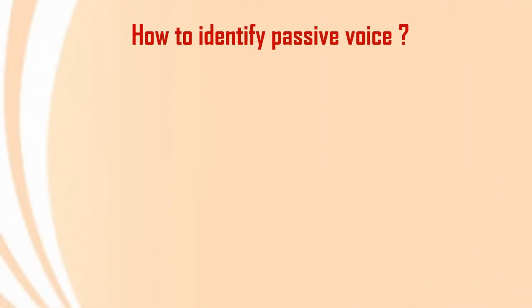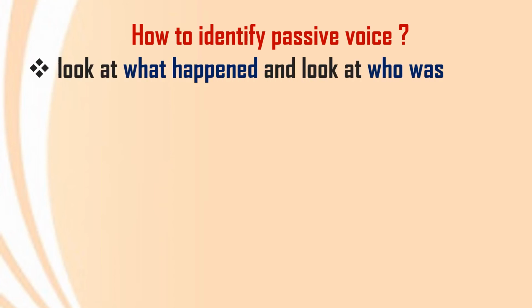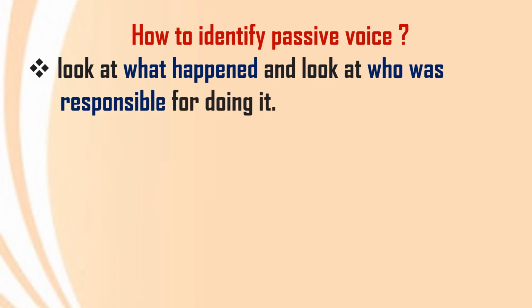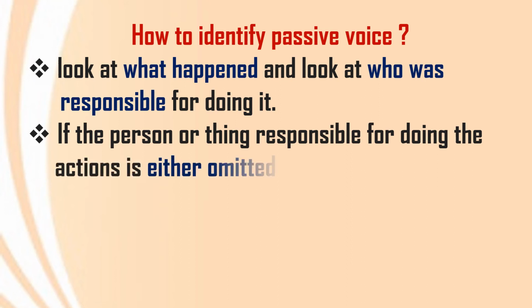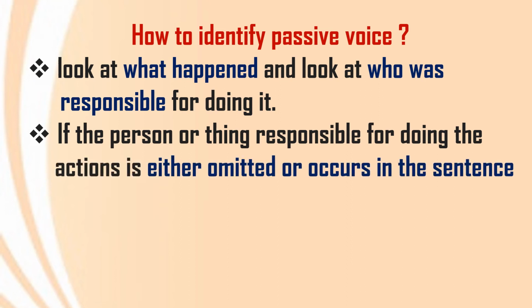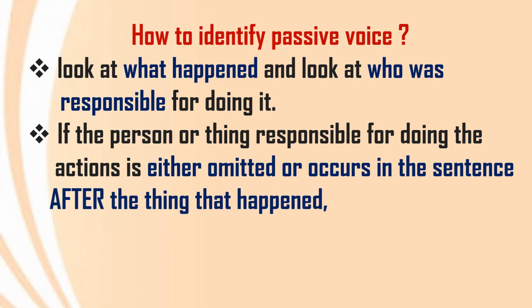Now, a very important point: how to identify passive voice. See, there are some tips. Look at what happened and look at who was responsible for doing it. Just now we have seen some examples. The banana was eaten by the monkey. So, who was responsible for doing that? If the person or thing responsible for doing the action is either omitted or occurs in the sentence after the thing that happened. Okay, the banana was eaten by the monkey.